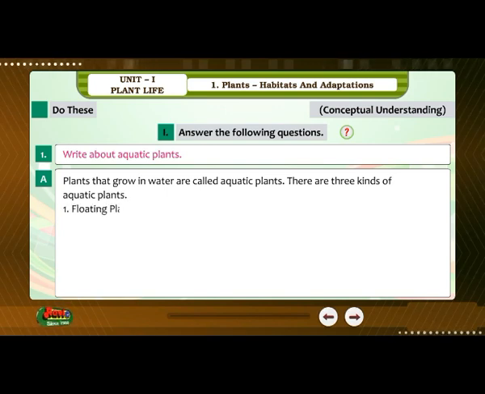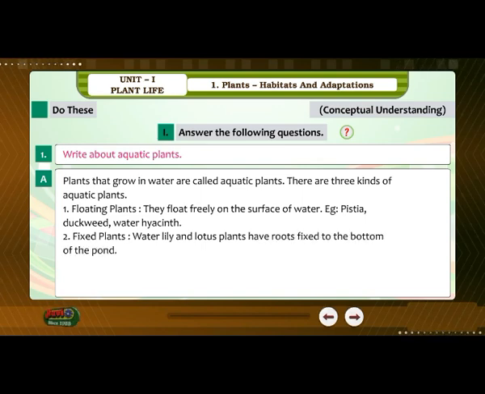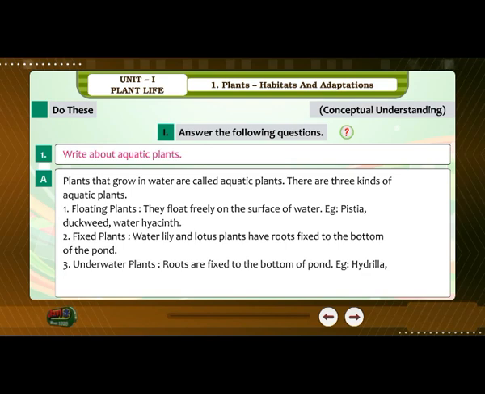1. Floating plants. They float freely on the surface of water. Example: Pistia, duckweed, water hyacinth. 2. Fixed plants. Water lily and lotus plants have roots fixed to the bottom of the pond. 3. Underwater plants. Roots are fixed to the bottom of the pond. Example: Hydrilla, Vallisneria.